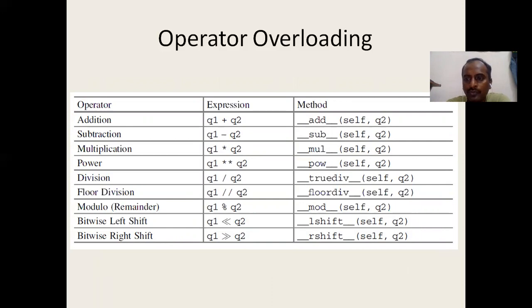We are provided with some magical methods. For addition, we are provided with double underscore add double underscore, and for that I need to pass self and some other object q2. If I want to add q2 to our current object q1, then we will use it like that.